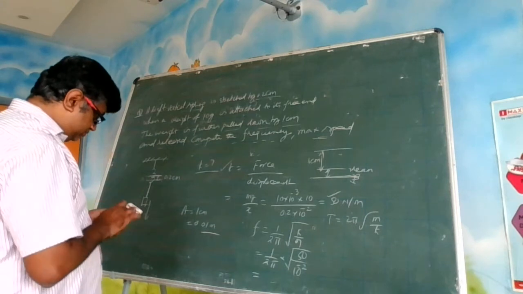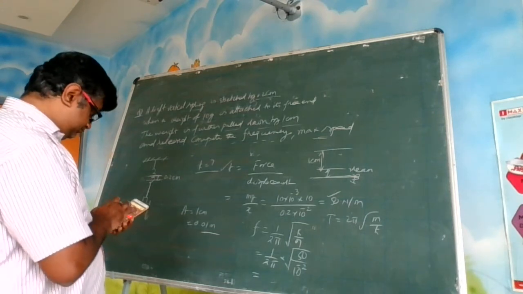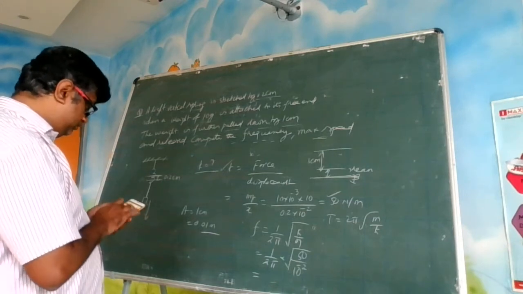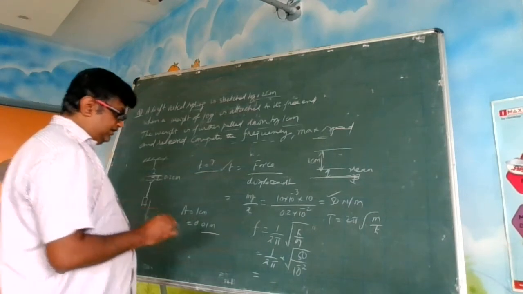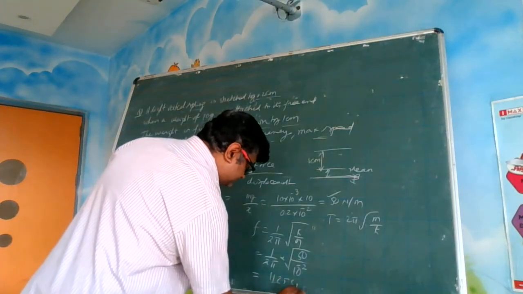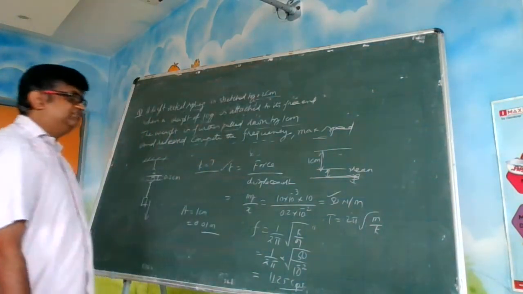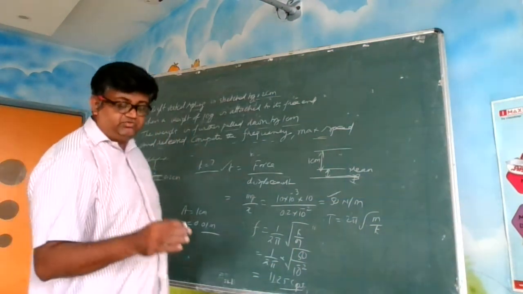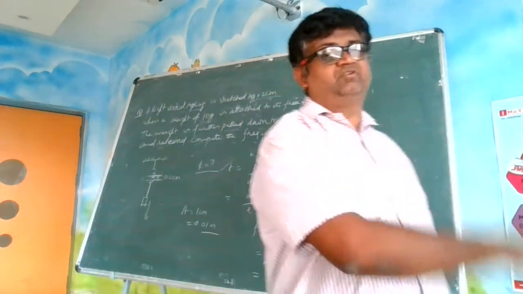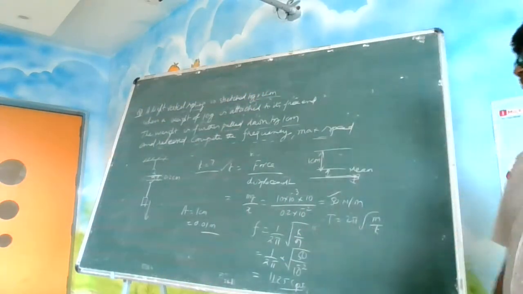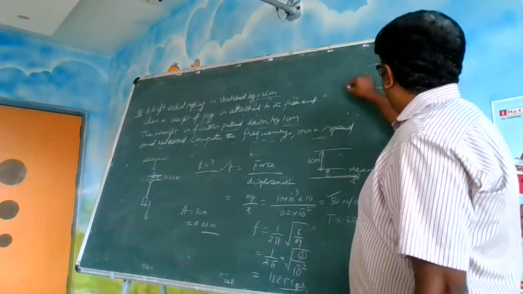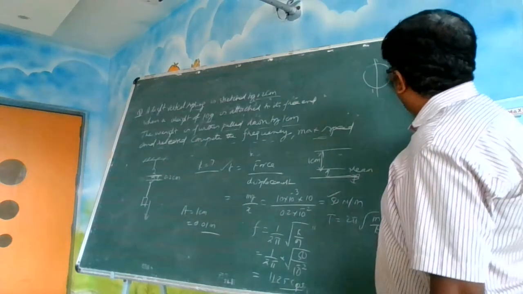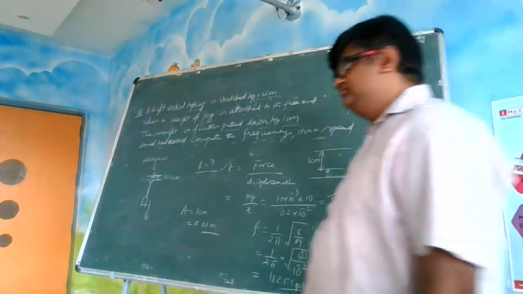Again we will use the calculator. Calculator is saying root 5000 divided by 2 divided by 3.14. You are getting 11.25 cycles per second. What is the meaning of this 0.25 cycles per second? 11 full rounds and 0.25 means 1/4 round. That means it made 11 rounds like this, then approximately 1/4 of a round. That is the meaning.